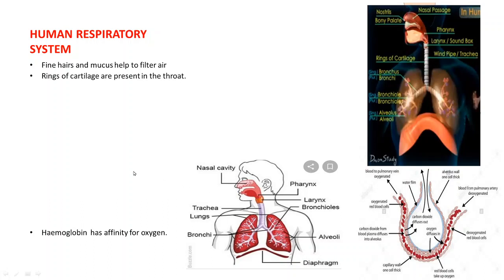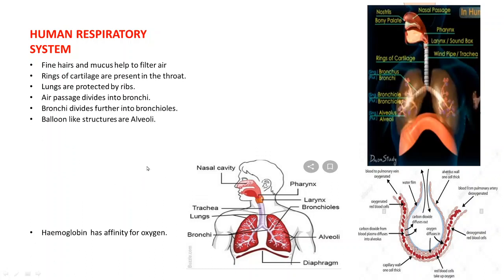Now these alveoli provide surface for exchange of gases.